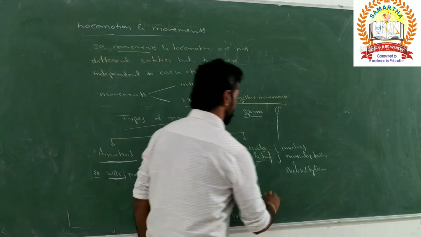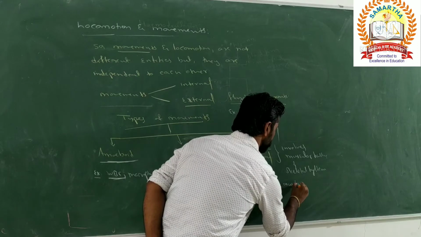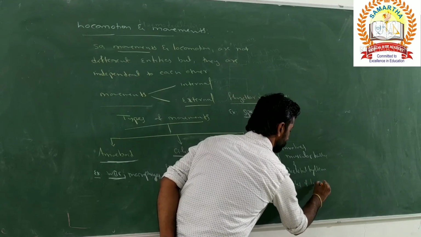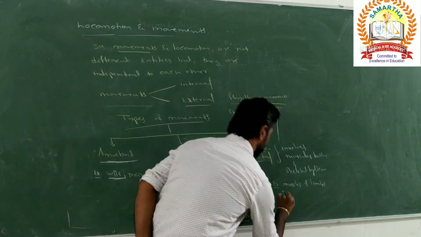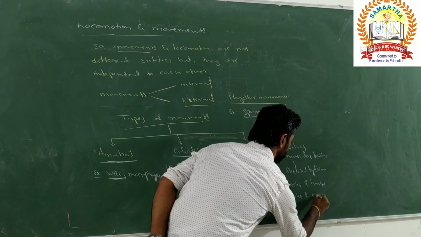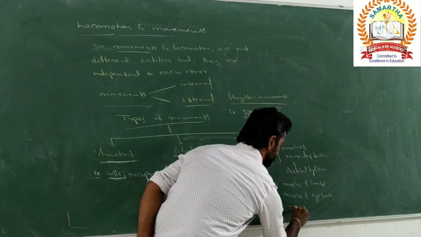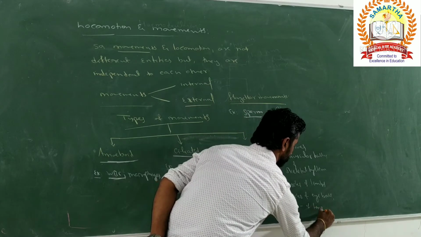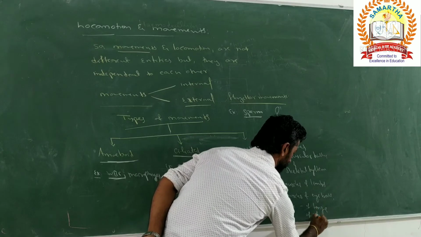Examples here: the muscles of limbs and the muscles of eyeball. Next, the muscles of tongue, the muscles of alimentary canal.